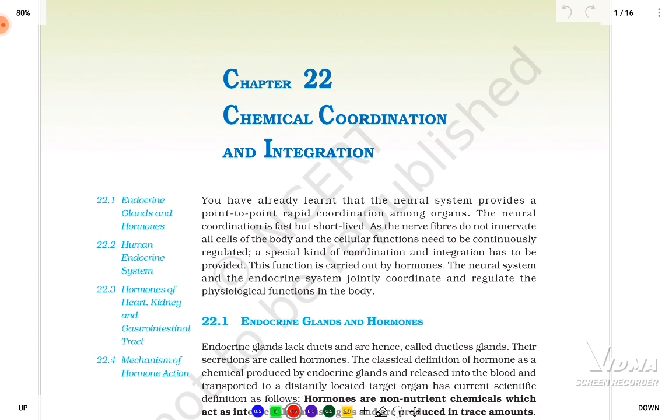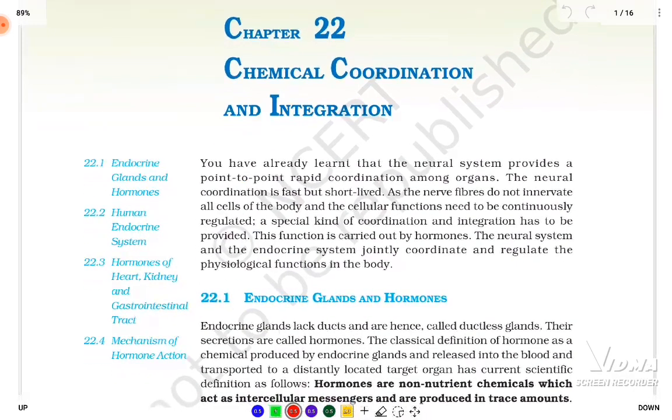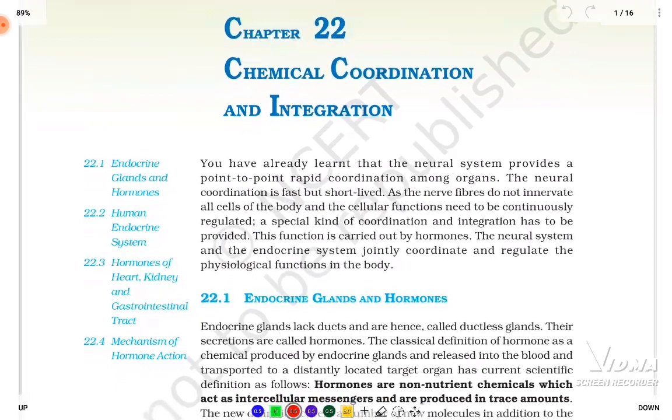So today I'm going to be starting off with this chapter, chemical coordination and integration. So let's get started with it. We are going to do line by line, and you can also mark down all the important points from the NCERT textbook.